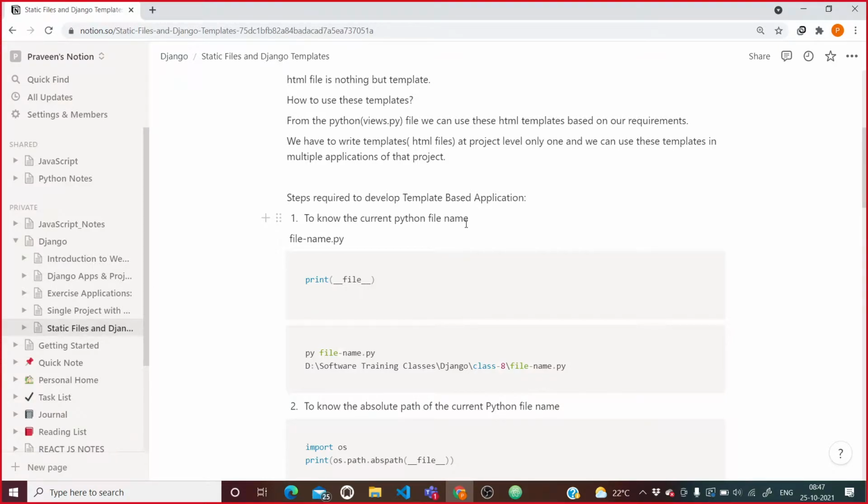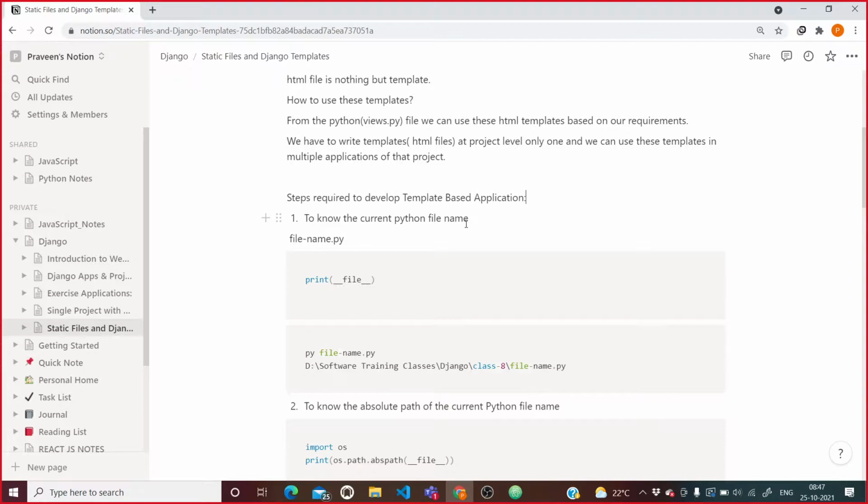We can do that just by telling Django that this is the folder name where all my views are going to come.